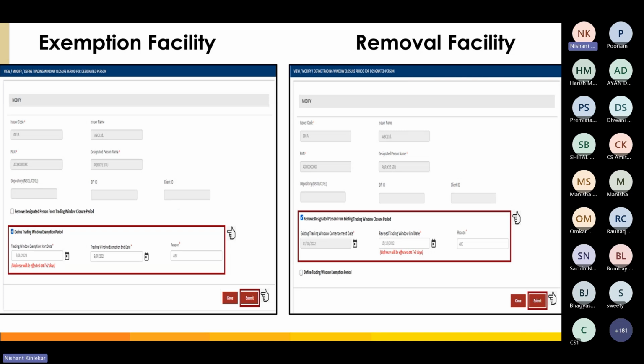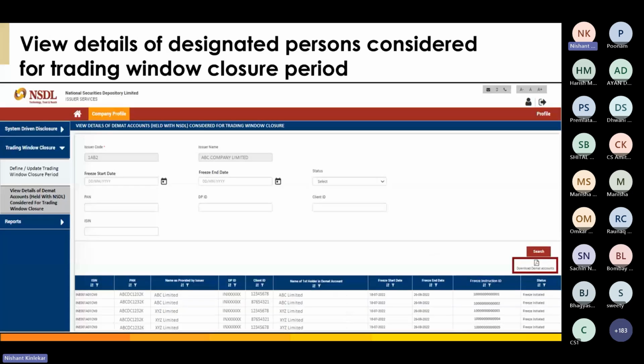Lastly, the portal also allows you to check the demat accounts held with NSDL. Just below the View and Modify tab, you will see the view details of demat accounts held with NSDL. You can select a quarter and check as per the PAN details or DPID, whichever you have, and verify the details over here.